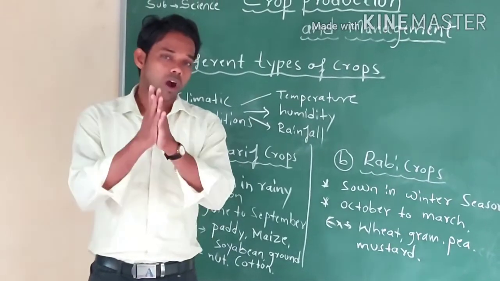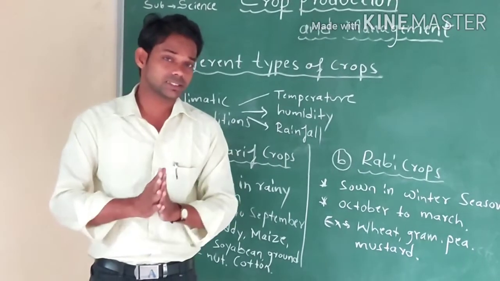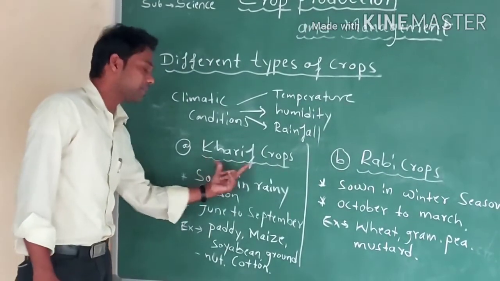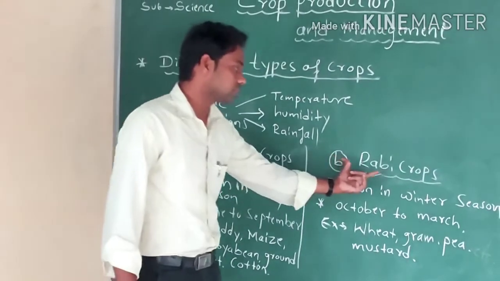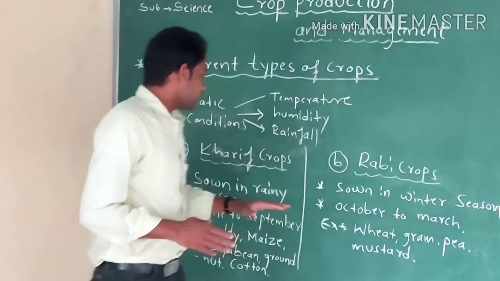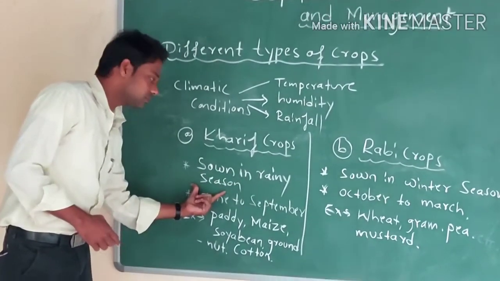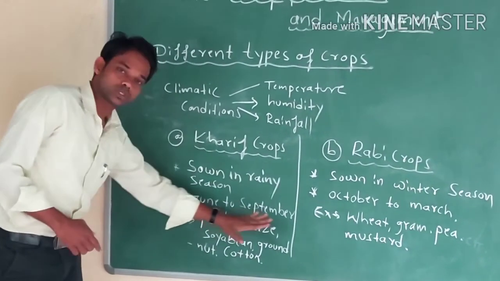So, according to these climatic conditions, we are growing two types of crops. They are Kharif crops and Rabi crops. Kharif crops are grown in the rainy season, in the months of June to September.